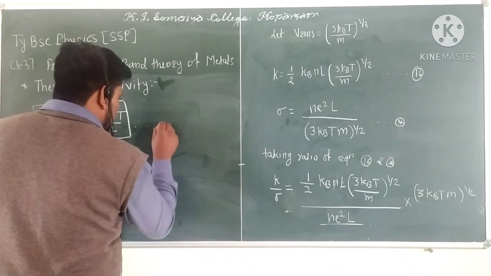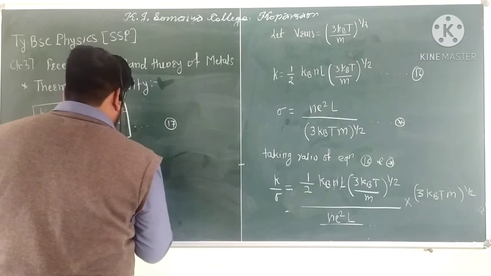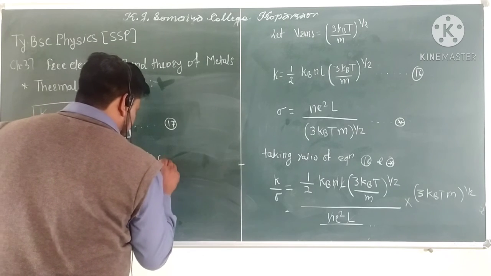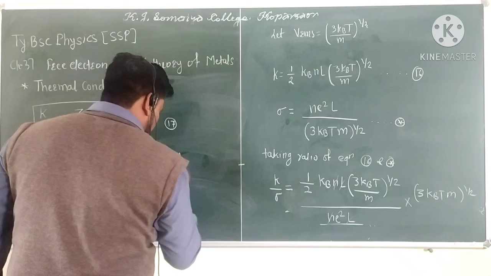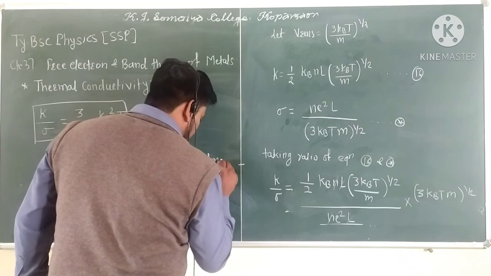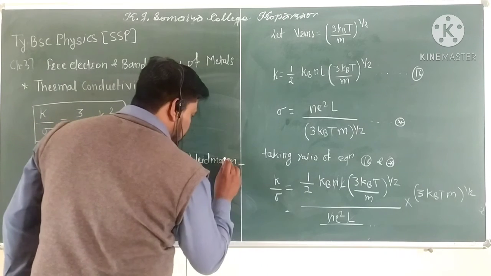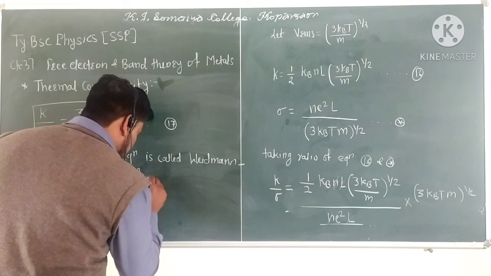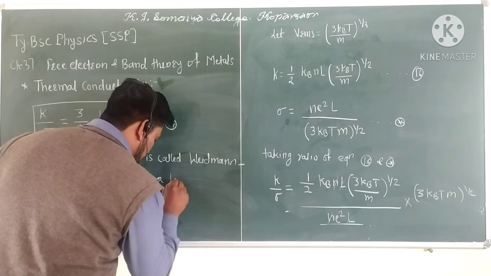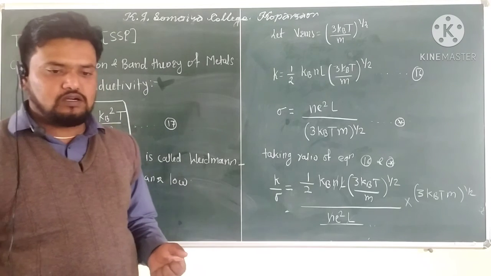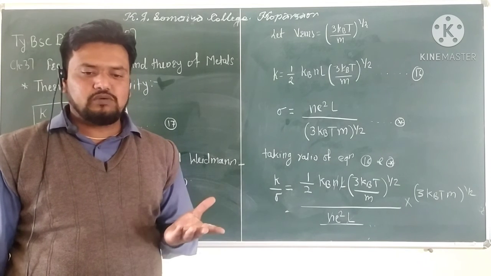This is equation number 70, and this equation is called the Wiedemann-Franz law.